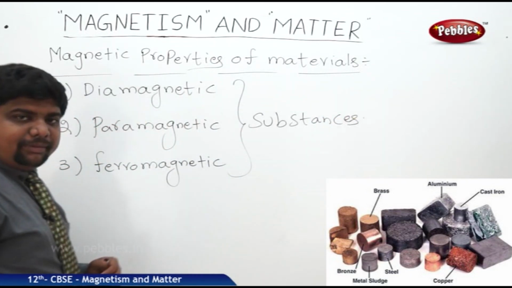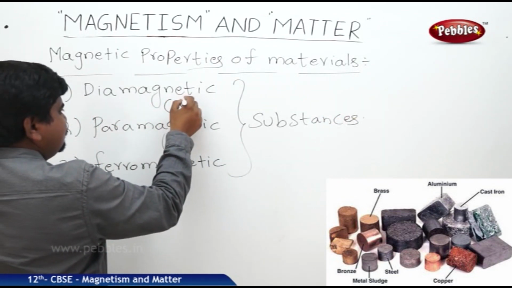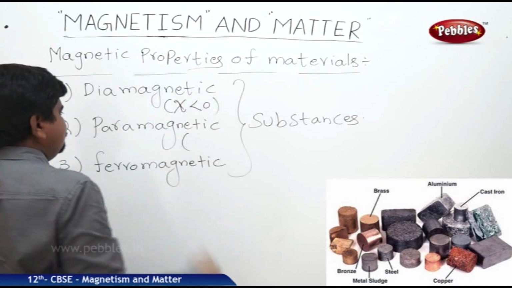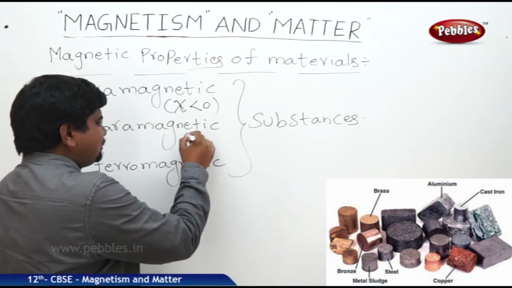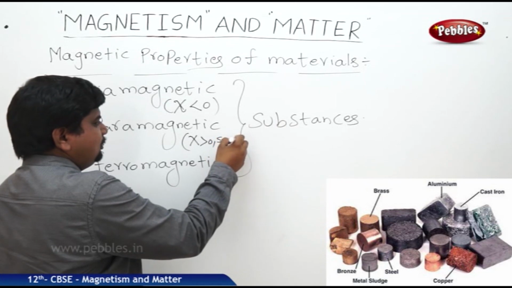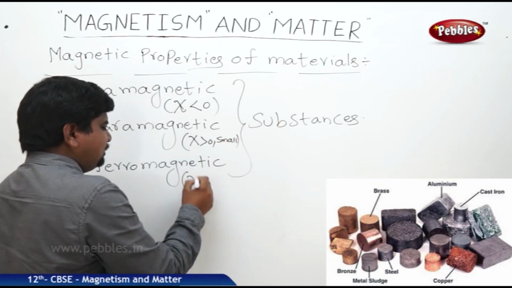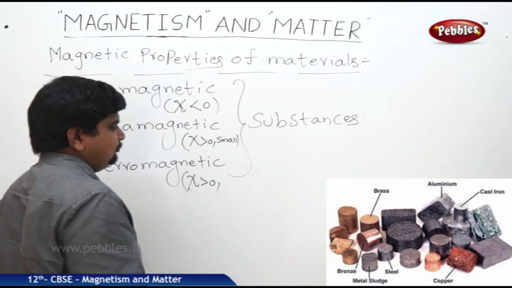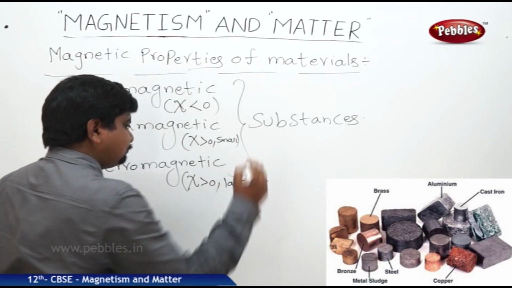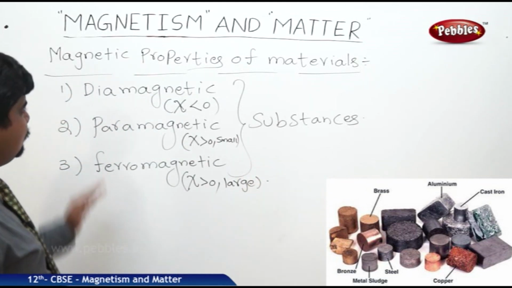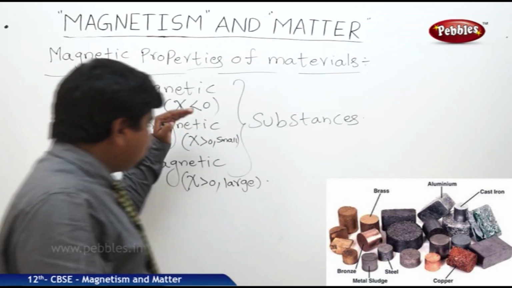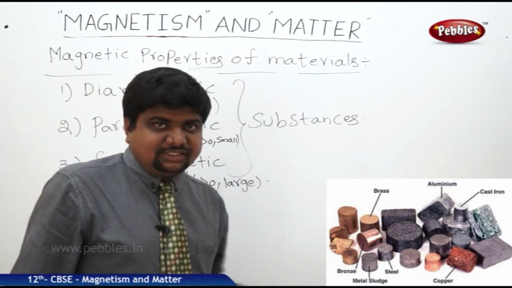The chi value for diamagnetic is less than 0. Paramagnetic is greater than 0 but small. Ferromagnetic, chi value is greater than 1, large. So what are the examples? How to create the diamagnetic substances? What are the examples? We are going to discuss one by one and their uses also.